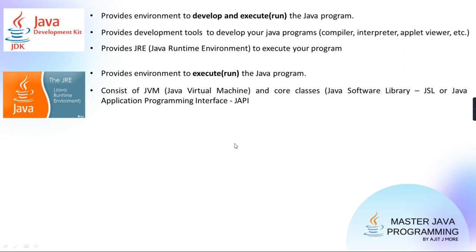Native code means the underlying machine code which your CPU can understand. And it does not only give this for translation, it also gives you some core classes, the class libraries, which are also called the Java Software Library, or the Java Application Programming Interface. Getting? And every OS comes with JRE, even if it doesn't come with JDK.